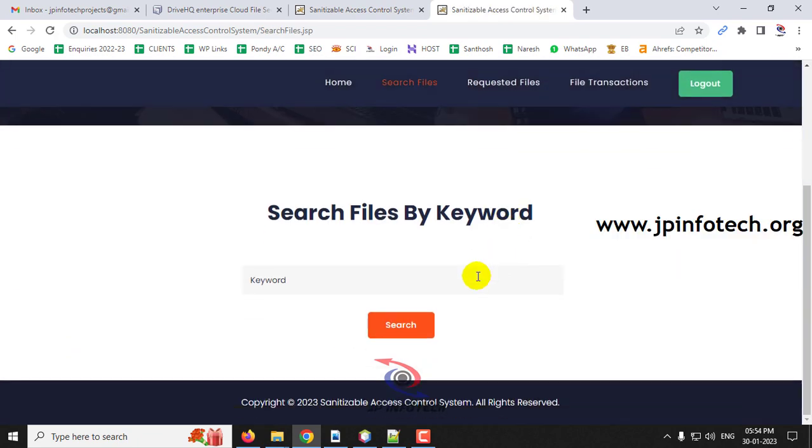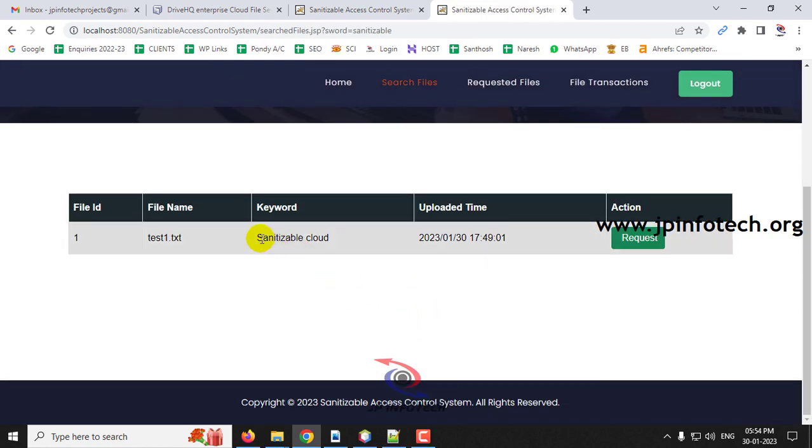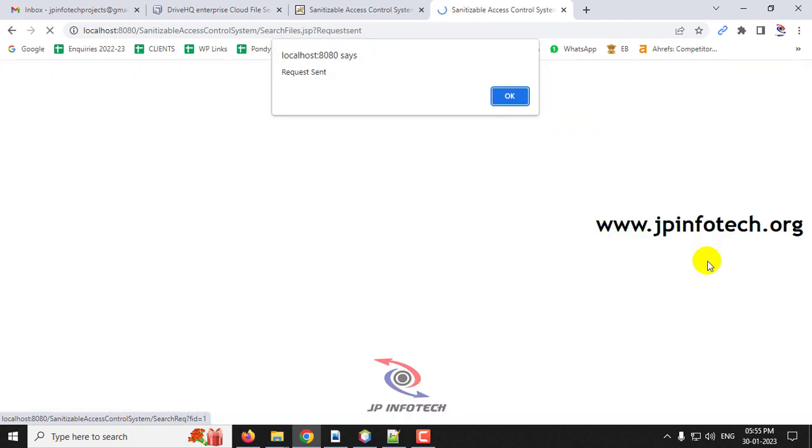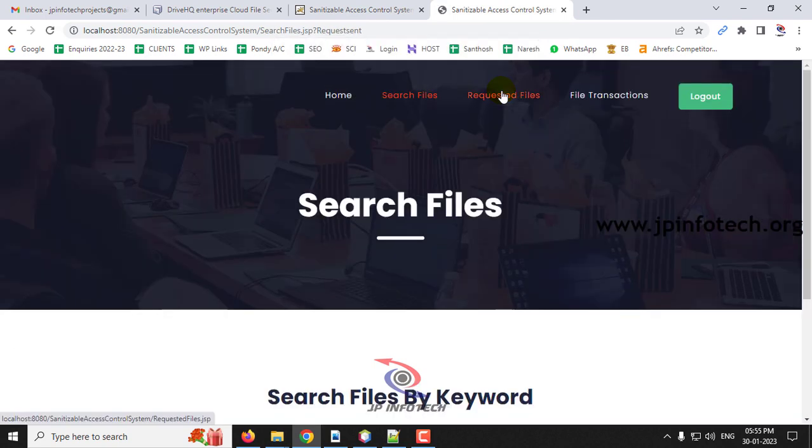So first let me go to the search files. You can search the files by the keyword. So whatever the name which you have given, you can just get it. So let me search with the name that we have given, that is sanitize, and click search. So now you can see the result is being displayed with the keyword that is sanitizable cloud, and you can see the action that is request file. So you can just click this request button, so you can see the request is sent.